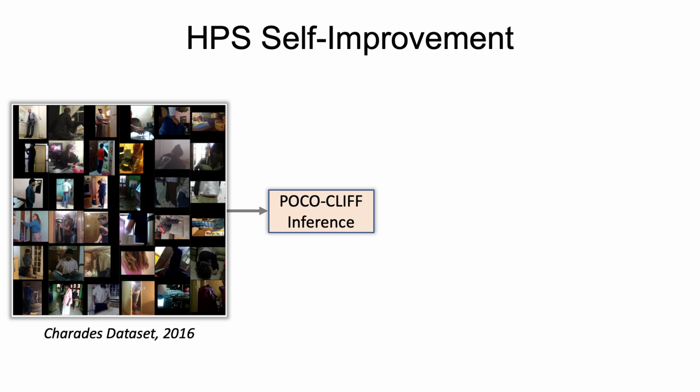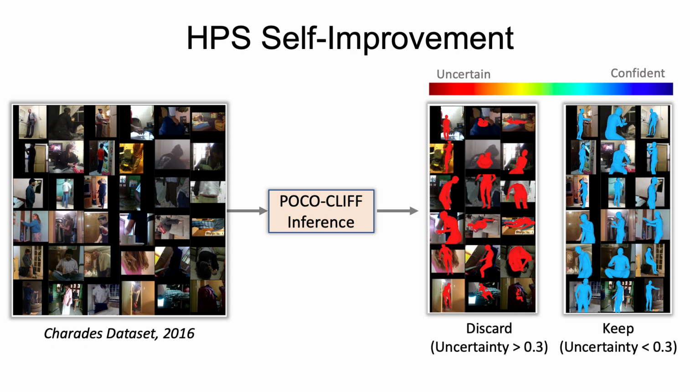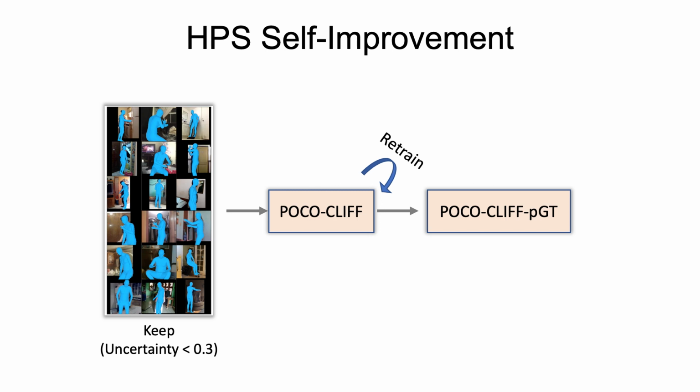Usually, this dataset would not be useful for training a 3D body regressor. Using the POCO uncertainty estimates, we take the frames with uncertainty less than 0.3 and treat the output SMPL parameters as pseudo ground truth. We then add these new confident image and pose pairs back into training. This increases the richness of the training data. We find that this self-supervision further improves pose accuracy.